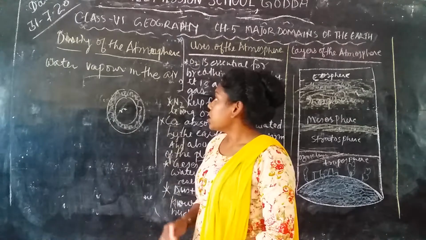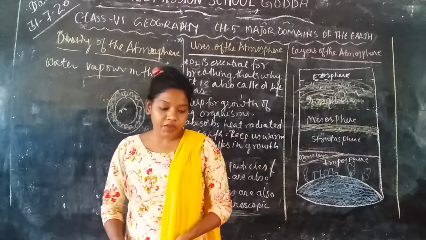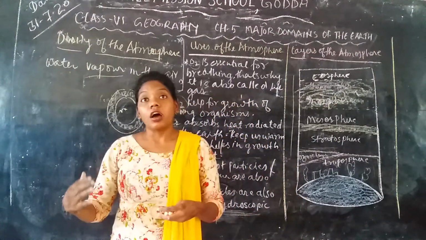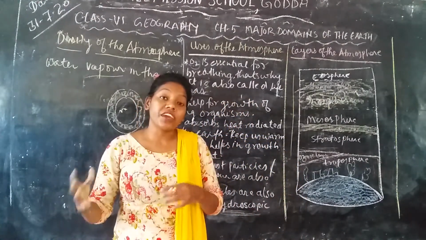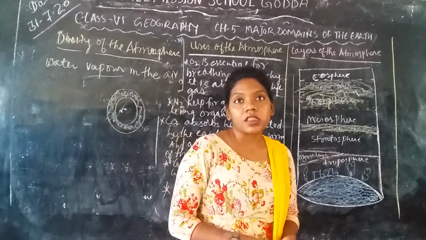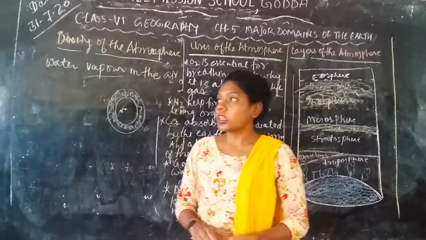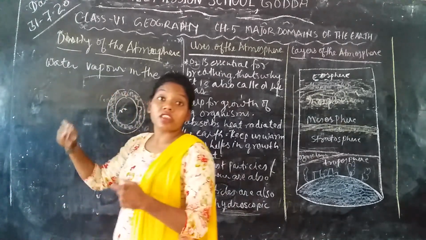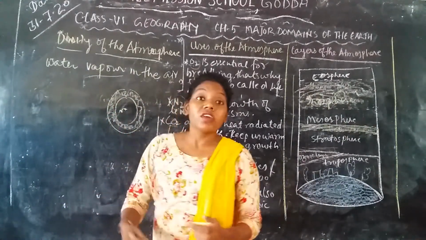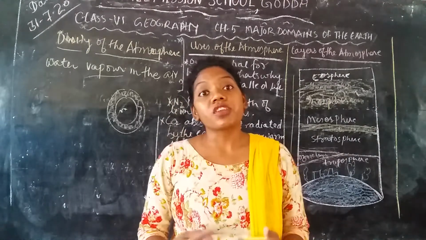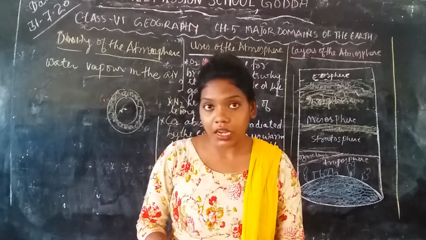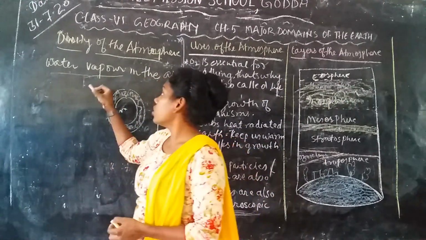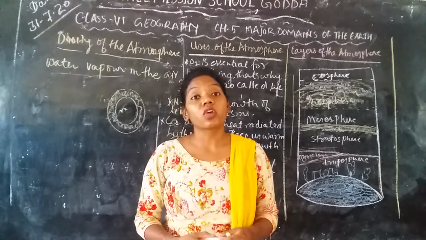As we know, the density of air, or the weight or mass of the air, varies from place to place. Air containing water vapor is always heavier than air which does not have water vapor, or thin air. Water vapor content air is also called dense air.